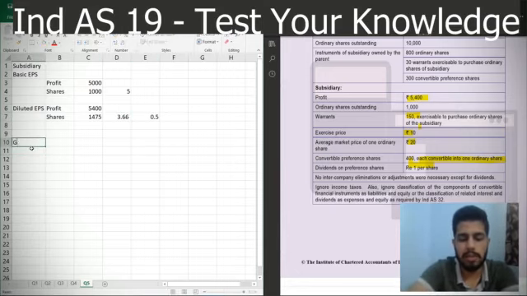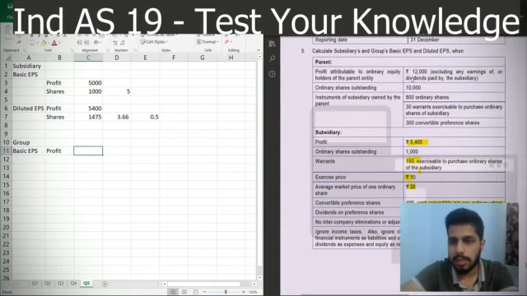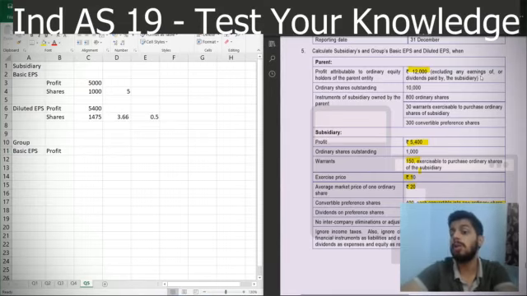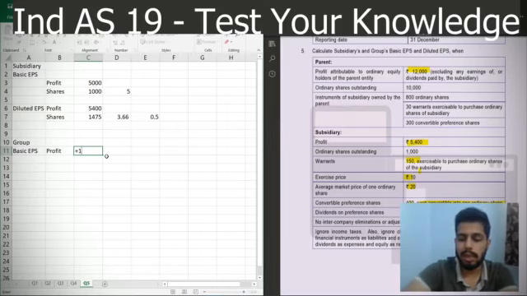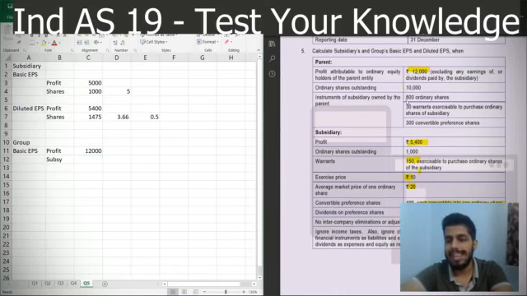Now we'll calculate for the group as a whole. So for the group, we'll have to consider the income which the parent will get from the subsidiary also. So profit in the books of parent is given as 12,000 rupees, excluding any earnings or dividend paid by the subsidiary. So we'll consider the 12,000 rupees. On that we'll have to add whatever income we'll receive from the subsidiary. So from the subsidiary we'll receive income on 800 ordinary shares as well as 300 convertible preference shares.